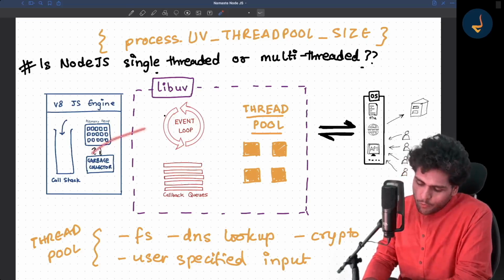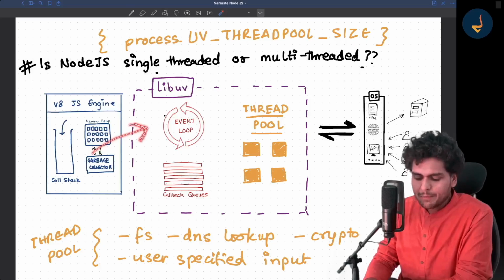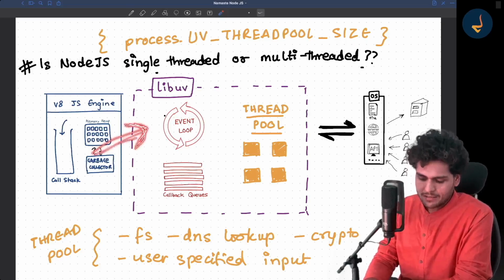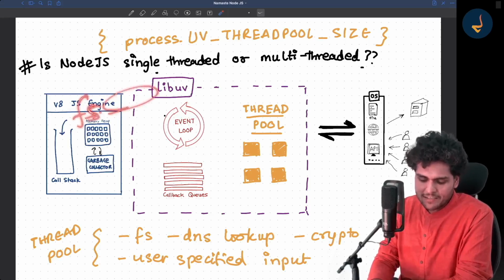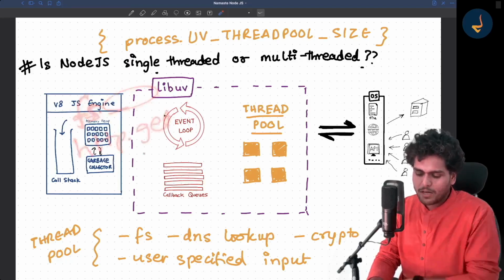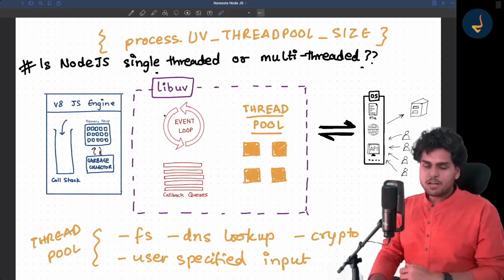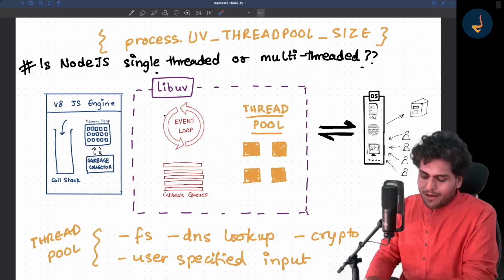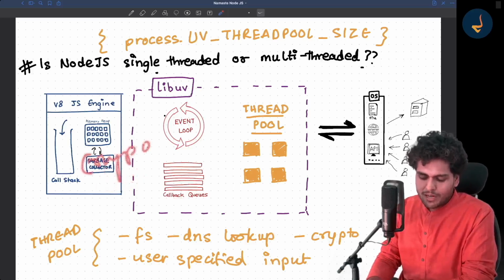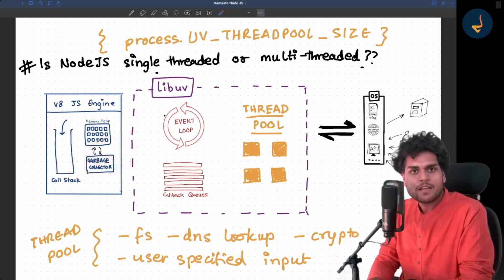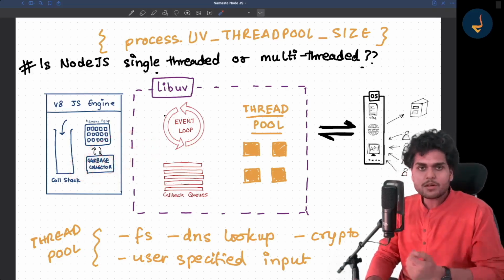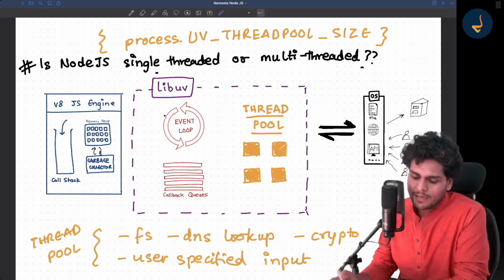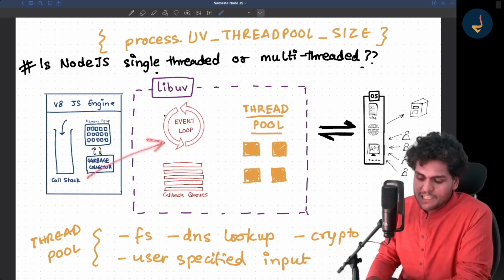the V8 engine offloads it to libuv. Basically, libuv handles that task, right? What kind of task can there be? Suppose there is an fs function, right? You are reading the file system. Suppose you are making an API call, you are doing http.get, right? Or you are making a DNS call, or you are using crypto, right? You are generating a password hash, and so many more functions are there. So many more utilities and modules are there which are offloaded to libuv.